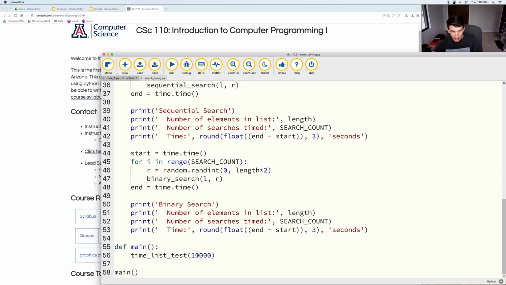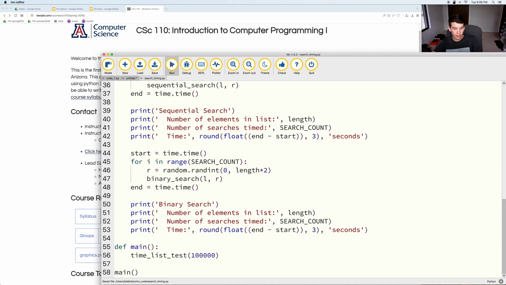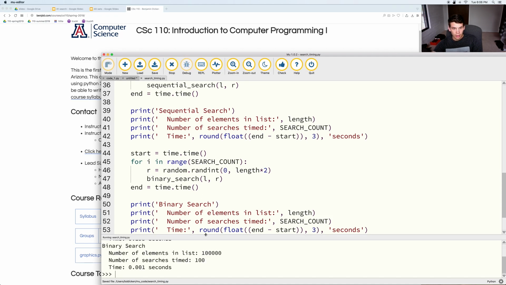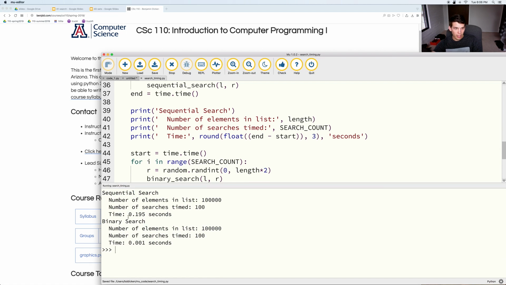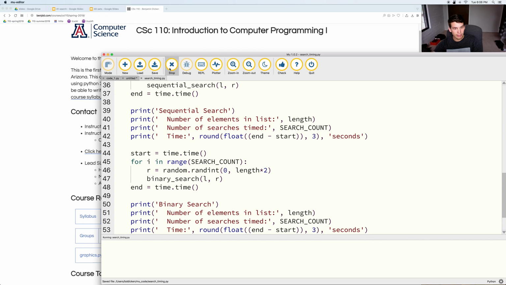What if I go from 10,000 to 100,000? Still pretty quick for sequential search, 0.195 seconds, and 0.001 seconds for binary search. So let's up this a little bit. Let's go all the way to 10 million elements.